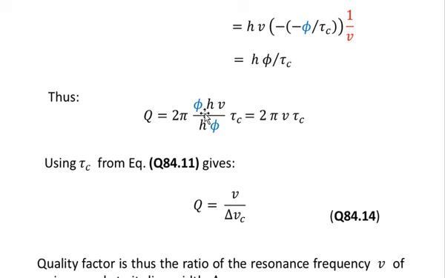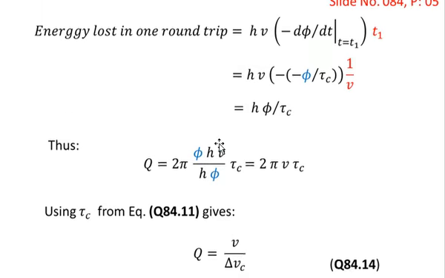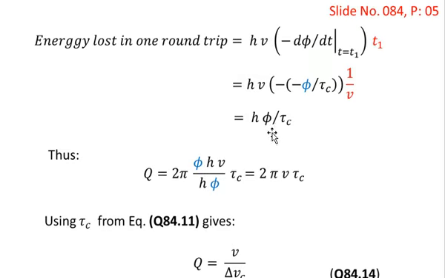So you see that here we have tau c over here, and this tau c is in the denominator of the denominator, so it will be written in the numerator. So we have phi h nu divided by h phi divided by tau c, and we have moved the tau c to the numerator.